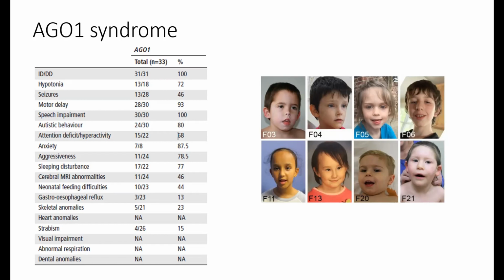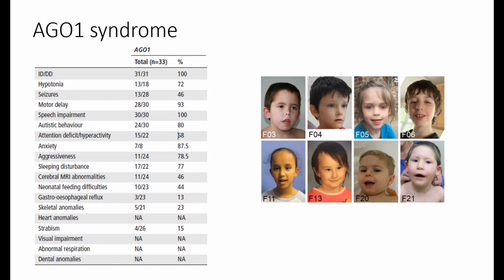So finally, when you see the table, you cannot really tell whether it is AGO1 or AGO2 related neurodevelopmental disorder. So we really think that because the mutations are the same and the clinical manifestations are the same, these syndromes are really closely related.